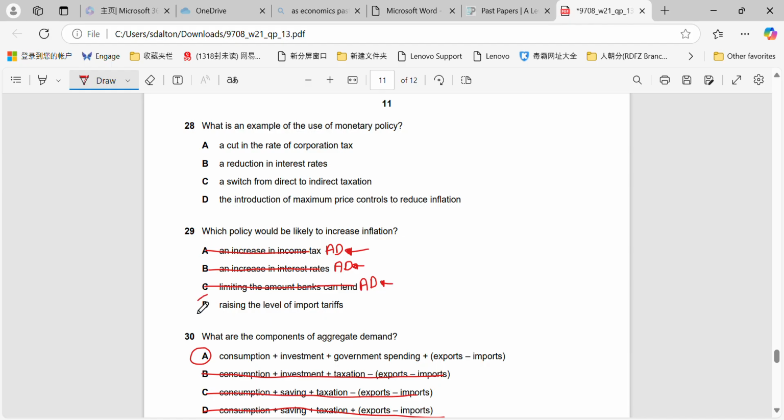Raising the level of import tariffs, however, would cause inflation. It would cause cost push inflation, possibly, which is where AS would move to the left. The reason for that is raising the level of import tariffs will increase the price of raw materials for domestic firms. That will increase their cost of production. And when their cost of production increases, goods in the domestic economy become more expensive, which means that aggregate supply would shift to the left.